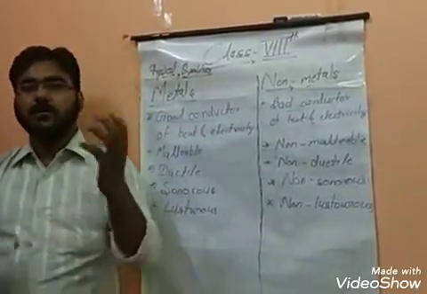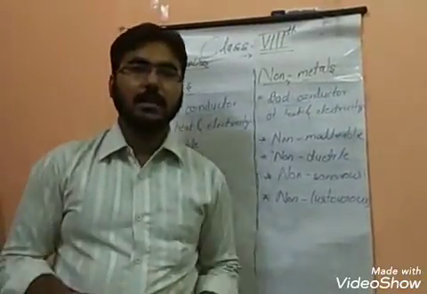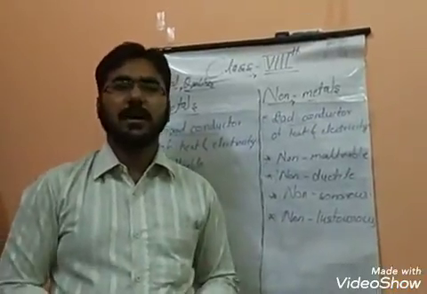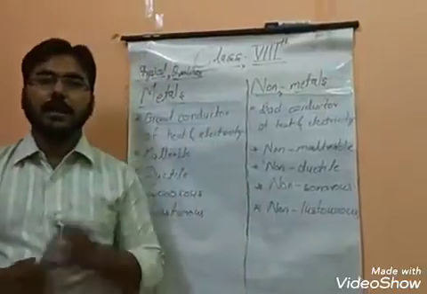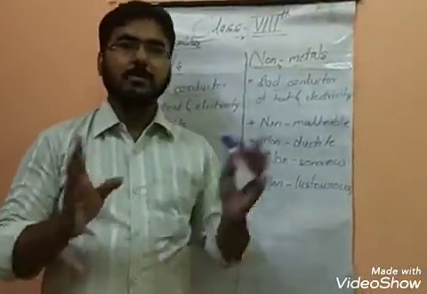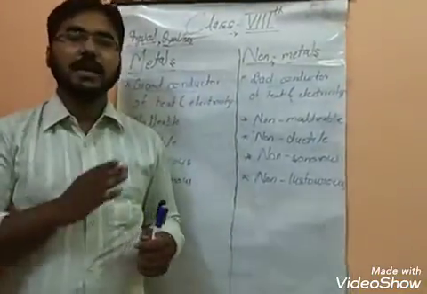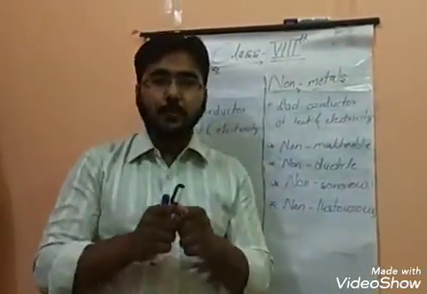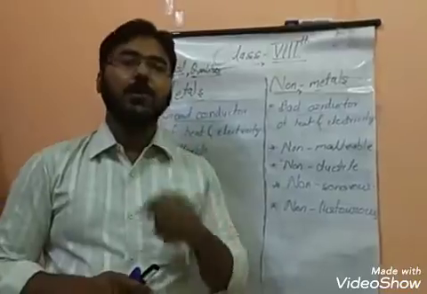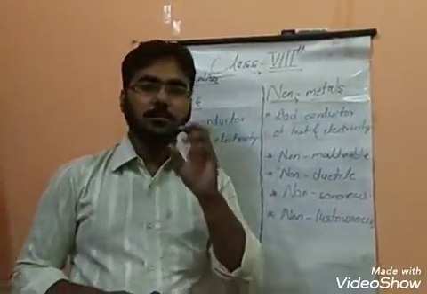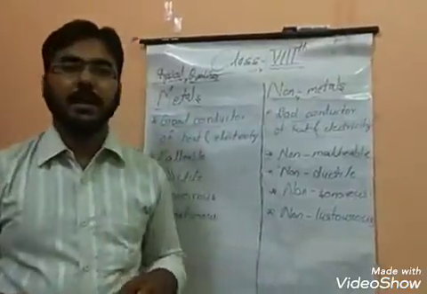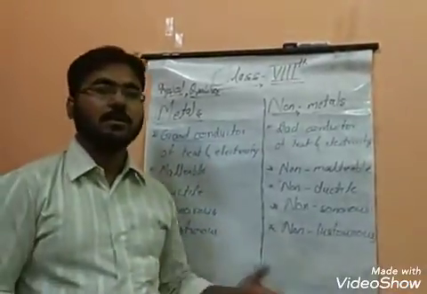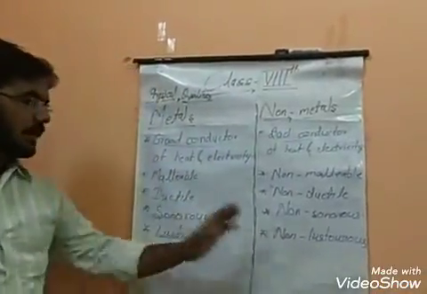Now you may be thinking that many metals, a common example being iron, do not shine if kept for a long time. For that I would like to say that if you take any iron, maybe it will not shine, but as soon as it is cut or broken from any place, at that point where it is separated you must see the luster, you must see the shine. That property is known as lustrous, and in non-metals it doesn't happen. Okay, so lustrous and non-lustrous.